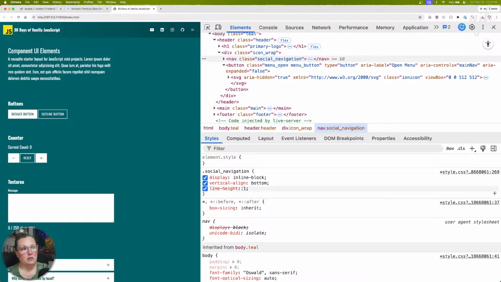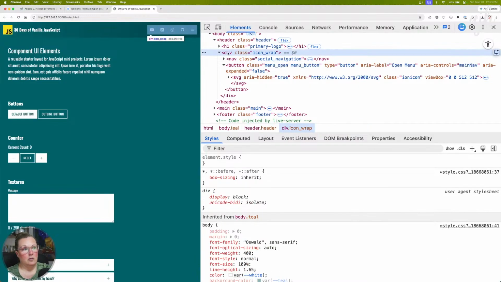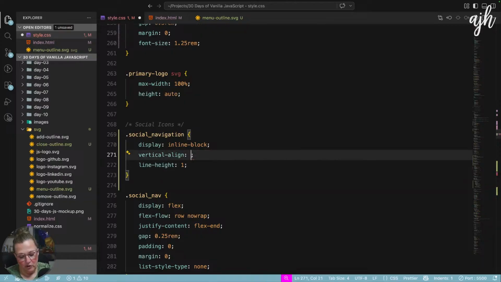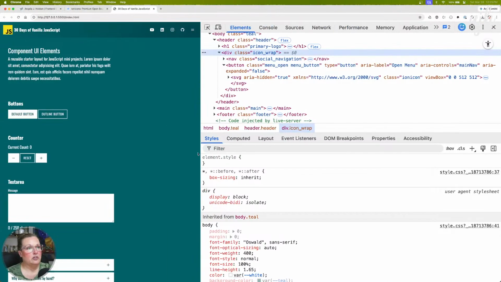There, bottom works. There, now we're aligned. Sometimes you just gotta play. I would have switched to Flexbox if I had to.